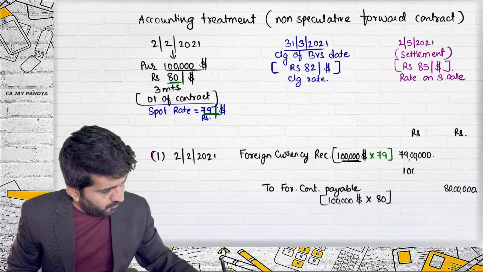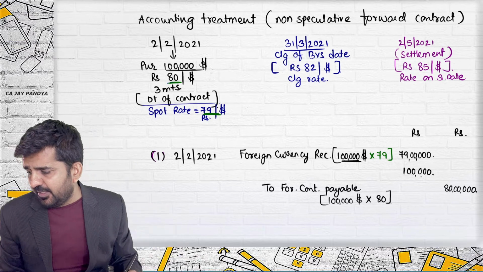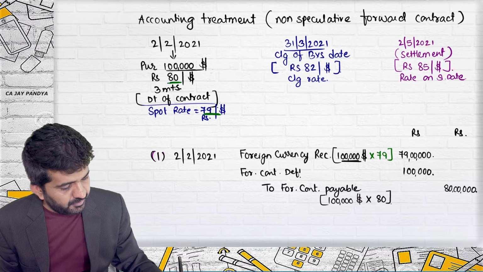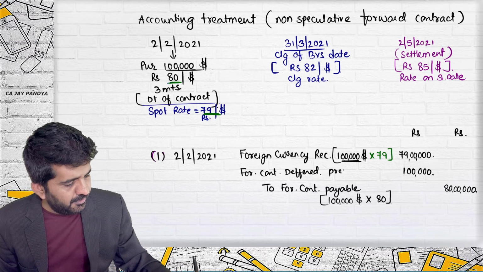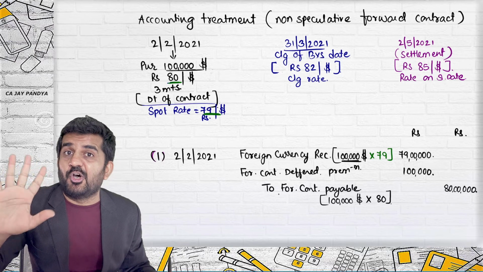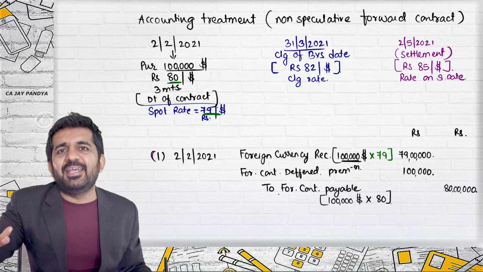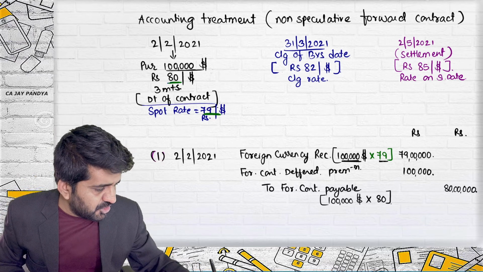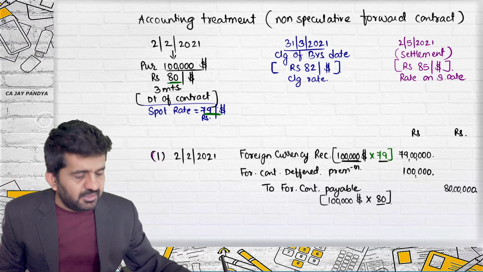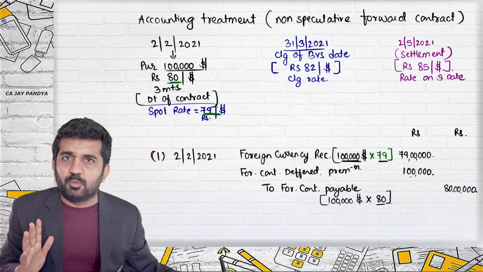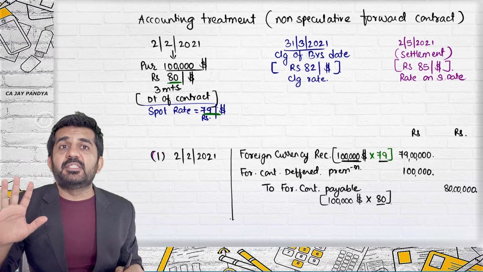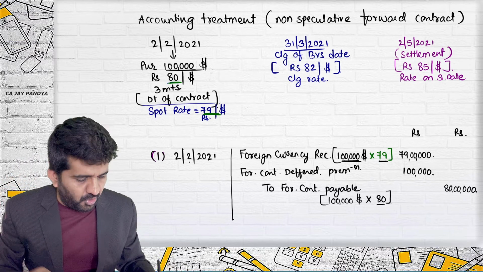This answer is in rupees. The difference of 1 lakh rupees will be transferred to forward contract deferred premium. Even if it is debit or credit, the word used is premium. Is it right? Right now it is a loss. Try to understand. Because you have agreed to purchase an asset which is worth rupees 79 today, and you have committed 80 rupees. This on 31st March will be transferred again to the P&L account. Started. And so this is the journal entry on the date of recording this.